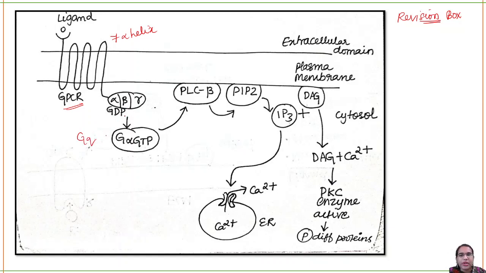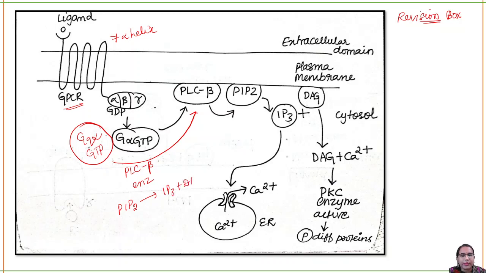Now what will happen? The alpha subunit will get separated from the beta and gamma subunits because of GTP. Now this Gq alpha GTP, what will this do? This will activate the phospholipase C enzyme. Okay, it will activate this enzyme. What this enzyme will do is convert PIP2 into IP3 plus DAG.